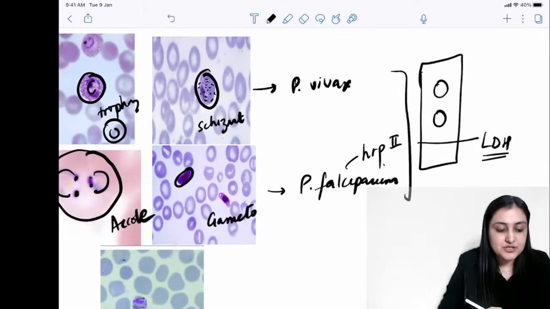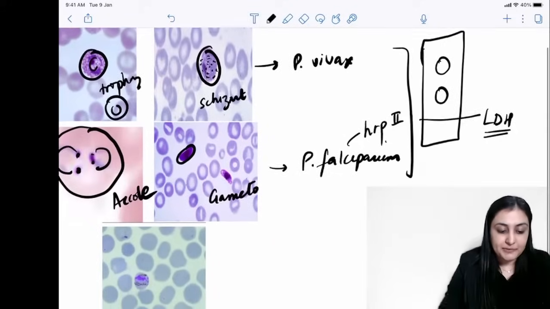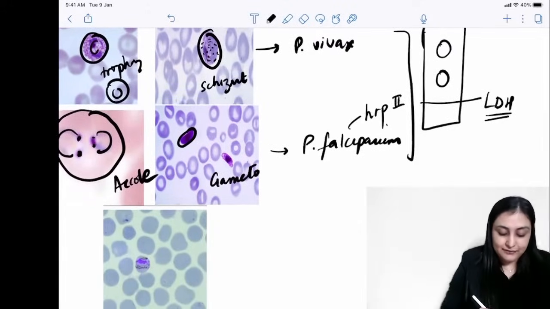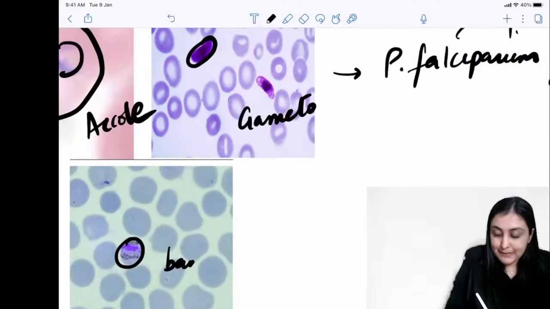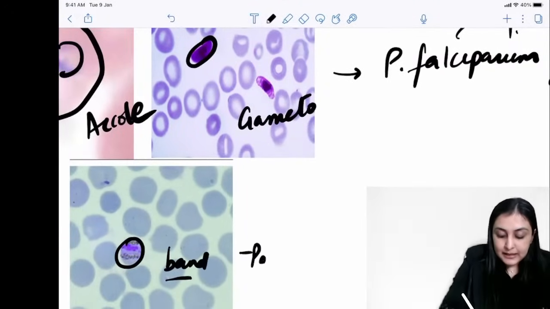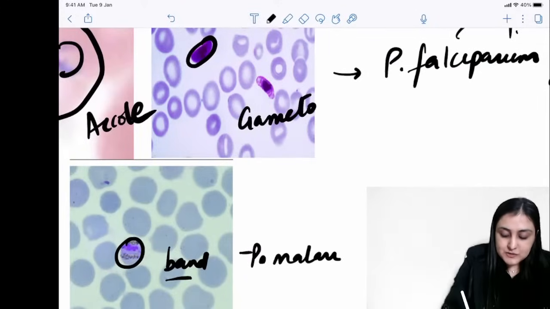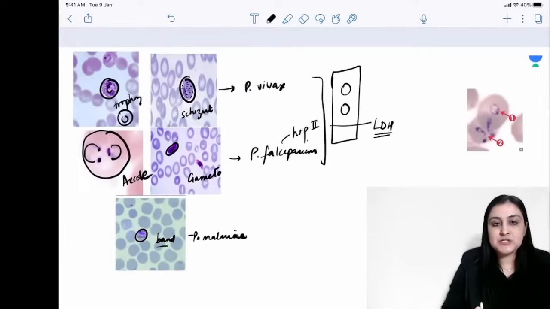All right, so this is also something that you want to remember here. Wonderful. And finally, not much, we see the band type. When you see this band form here, this is P. malariae. All right, so this is about malaria.